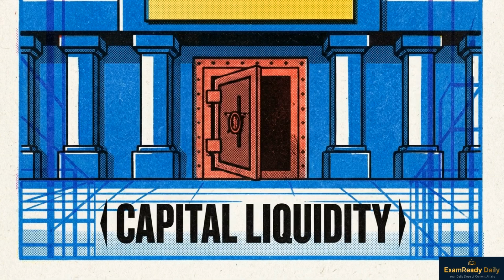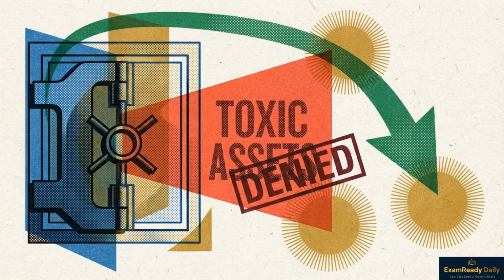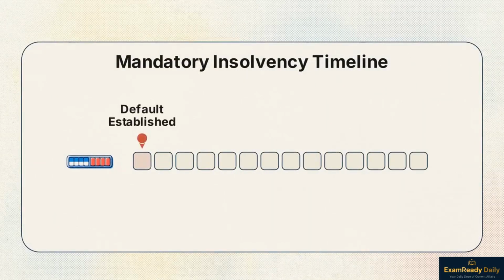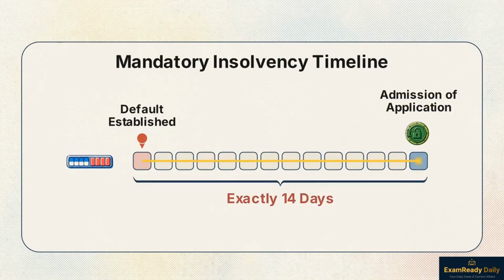For industrial expansion, the economy requires a banking sector capable of providing consistent, low-risk capital. To maintain liquidity, the Lok Sabha passed the Insolvency and Bankruptcy Code Amendment Bill. This legislation targets the bad loans that prevent banks from funding new projects. For the exam, note the new mandatory timeline. The law requires the admission of insolvency applications within exactly 14 days once a default is established.